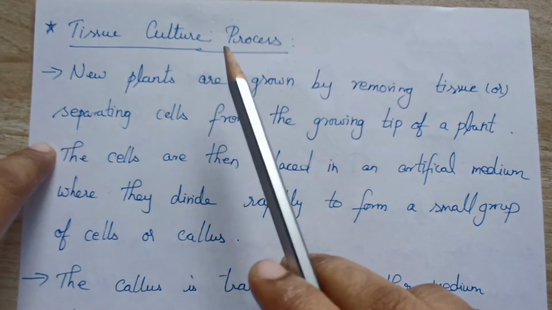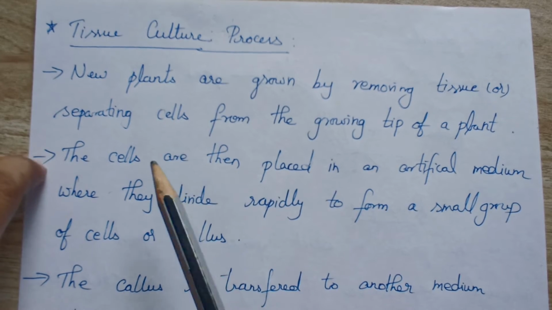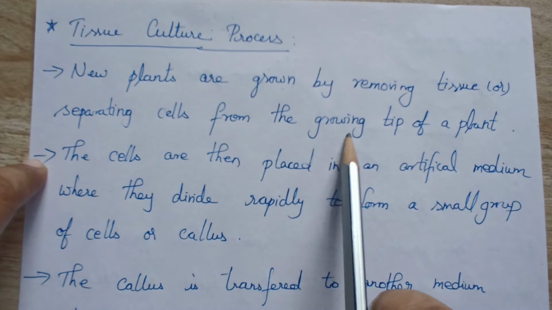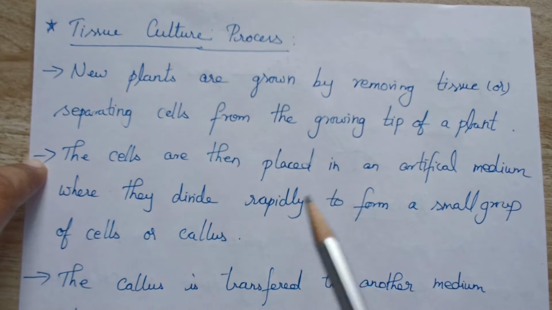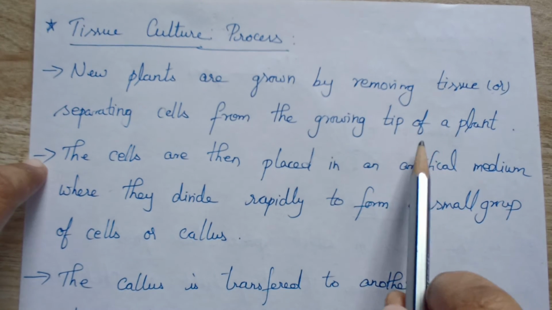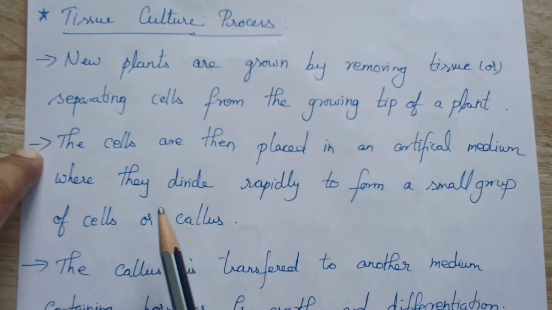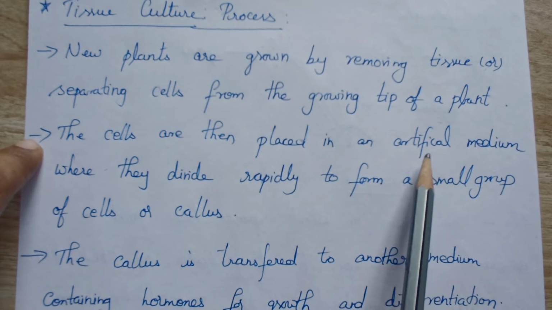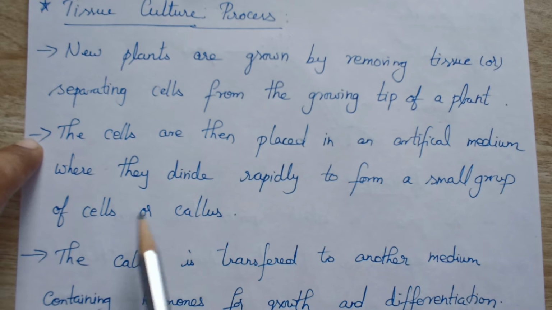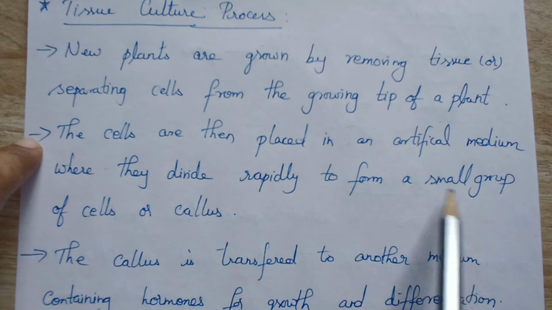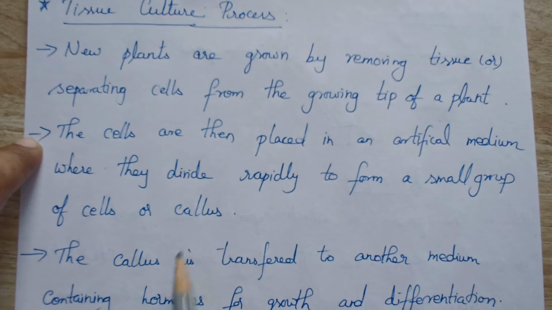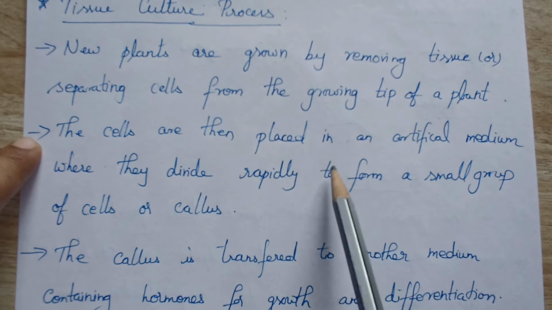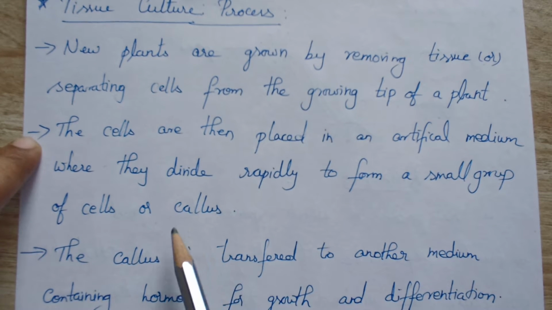So how does the tissue culture process take place? New plants are grown by removing tissues or separating cells from the growing tip of the plant. We collect the tissues or cells from the tip of the plant, then these cells are placed in an artificial medium, where they divide rapidly to form a small group of cells called a callus.